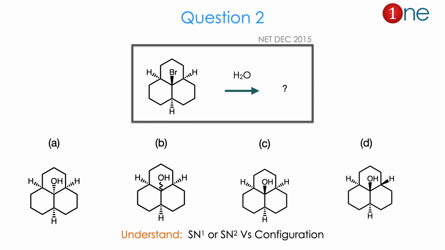The products are mostly OH substitution there, but the stereochemistry of OH is the real question. Whether OH is above the plane or below the plane or unspecified, or it will be syn to the hydrogen there. So from the reactant and 4 possible values, you might realize the question is really about whether the substitution is SN1 or SN2 and its configuration. The answer is C. Let us see how.